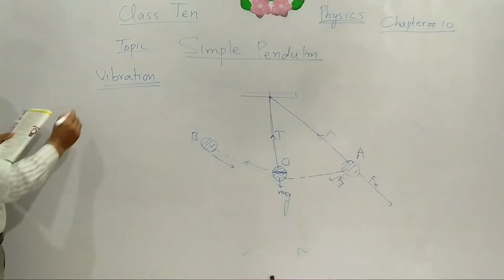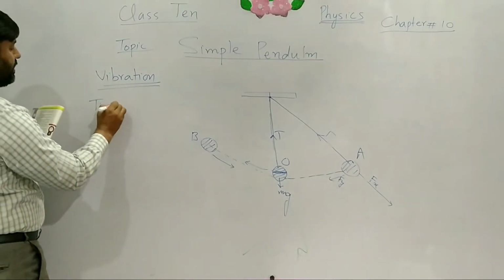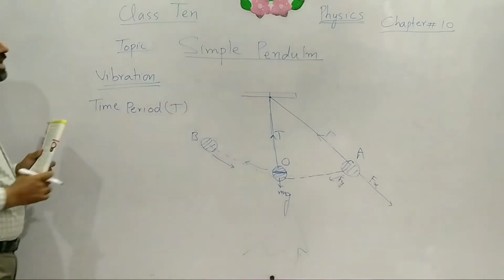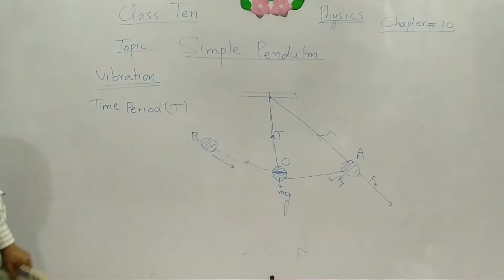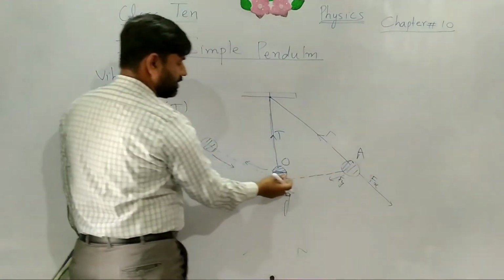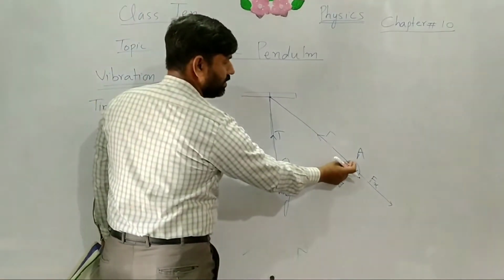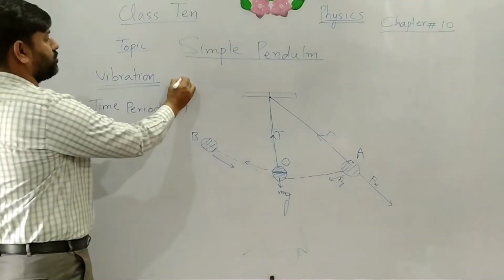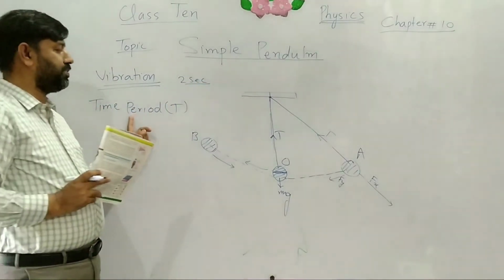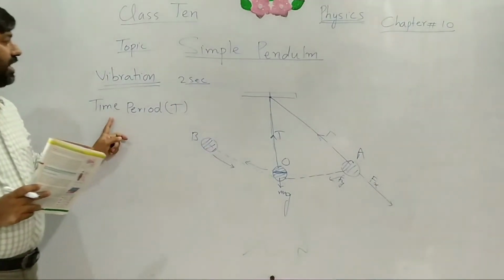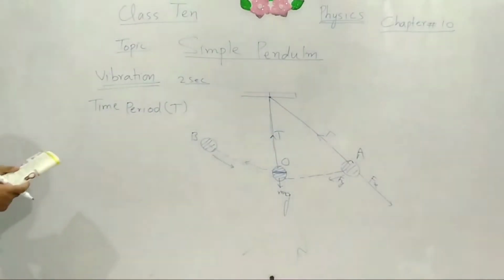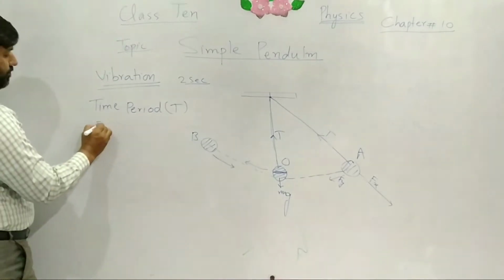The other definition is time period. Time period is denoted by capital T, and this is the time required for one vibration. For example, we release the ball from A, it will move toward O and B and then back to A. It requires, for example, 2 seconds, and this is the time period for one vibration. The time required for one vibration is called the time period, or it may be 2 seconds, 3 seconds, 1 second, or half a second.